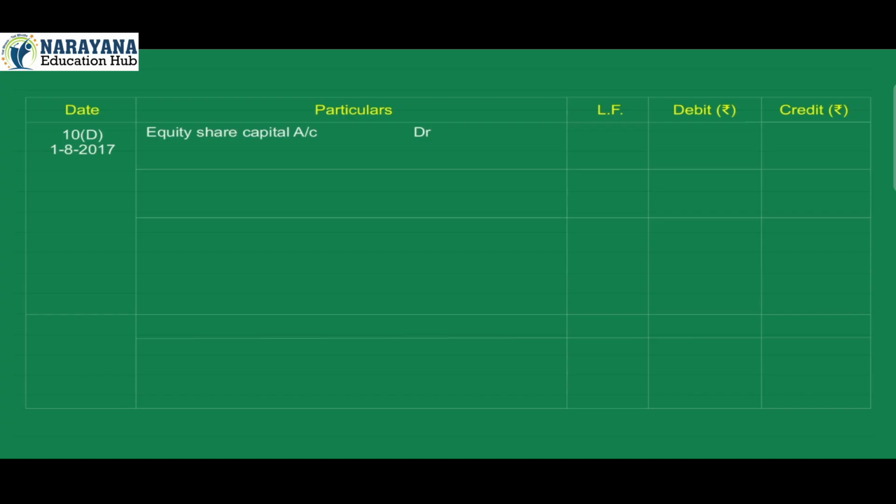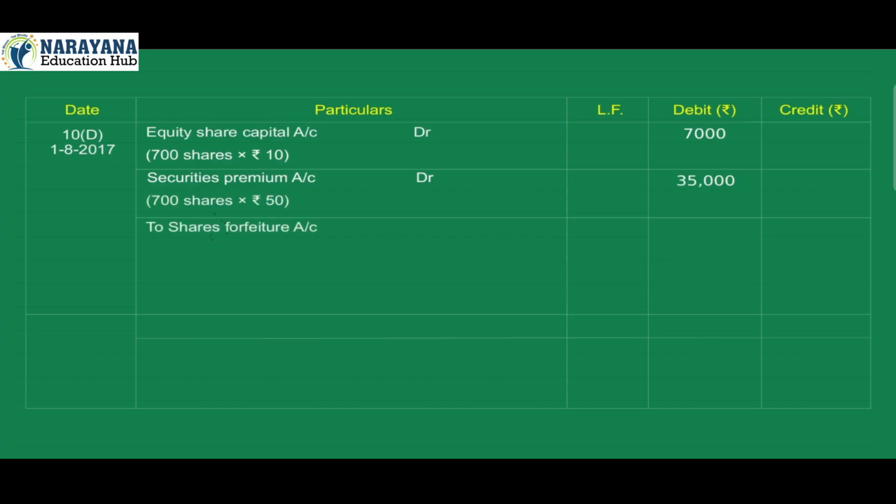Equity share capital account debit 7,000, 700 shares into rupees 10. Securities premium account debit 35,000, 700 shares into rupees 50. To share forfeiture account credit 2,100, 700 shares into rupees 3. To share allotment account credit 37,800, 700 shares into rupees 54.